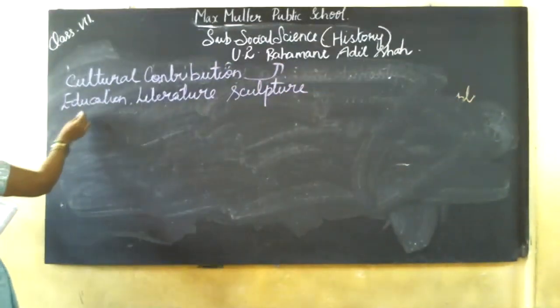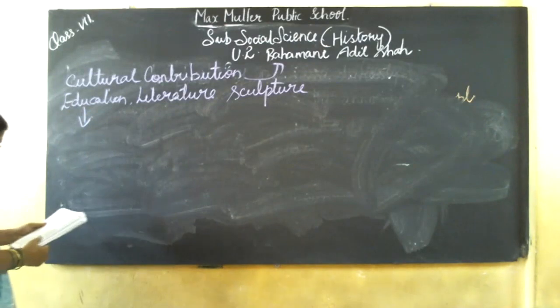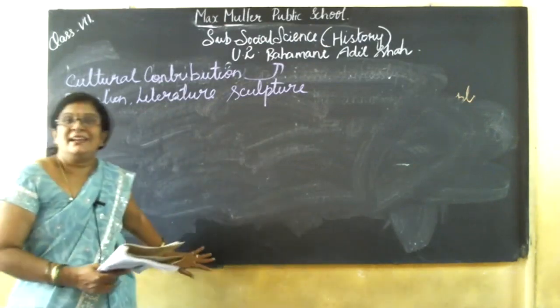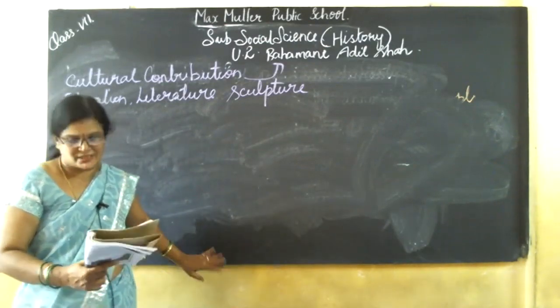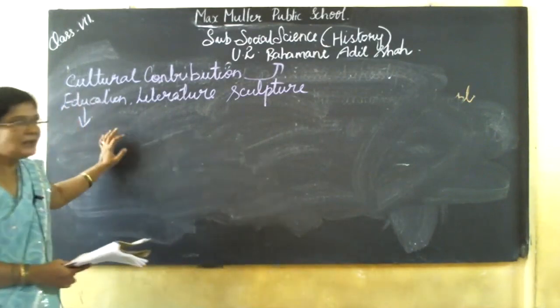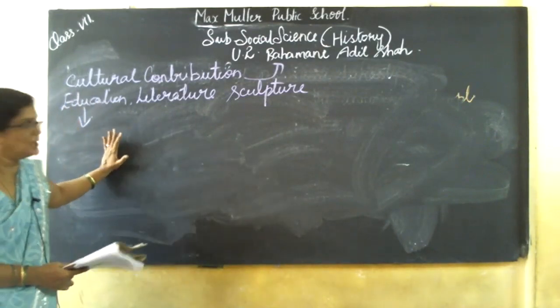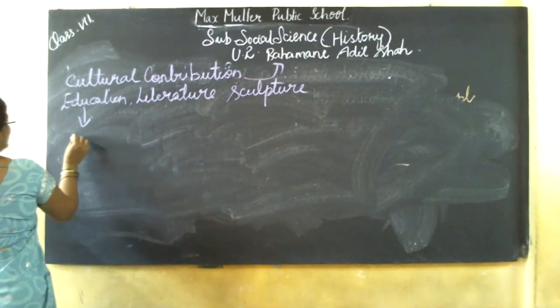First, we are going to study education. The Bahamani sultans encouraged the education system. They preferred Islamic education.